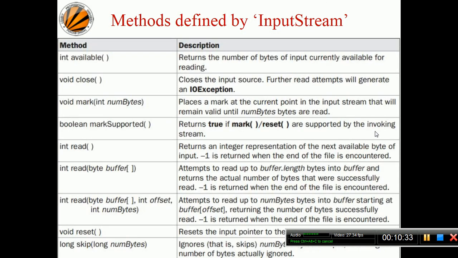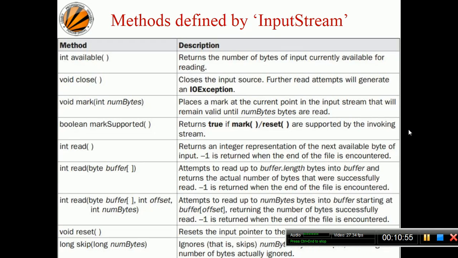Come to some of the methods that have been defined in the InputStream. They are abstract here. int available returns the number of bytes of input currently available for reading. Whatever bytes are available for reading, the available method will return. Close closes the input source; further read attempts will generate an IOException.